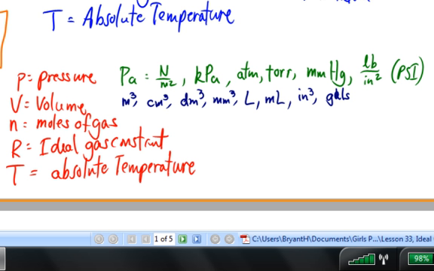And temperatures. You'll sometimes see temperatures given in degrees Kelvin. That's the MKS unit, and every time you deal with ideal gas laws, you must convert to absolute temperature. There's no way around that. Whenever the ideal gas law is dealt with, absolute temperature has to be involved. But sometimes you'll be given temperatures in degrees Celsius, sometimes even degrees Fahrenheit. Probably not on the AP exam, but you'll encounter them in everyday life. So be aware that you've got all these different units.